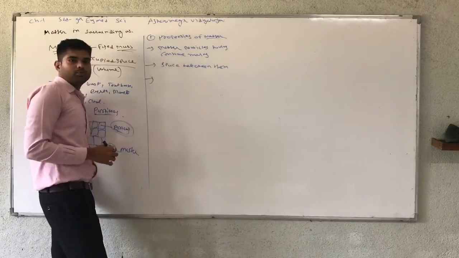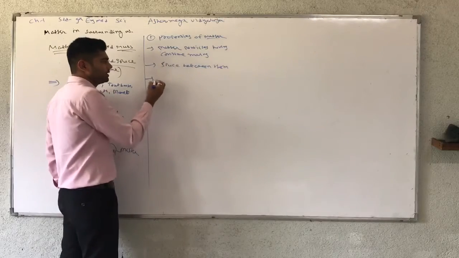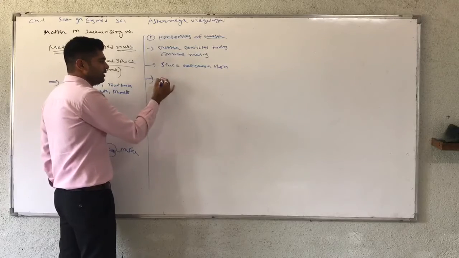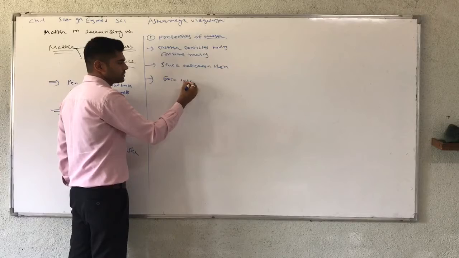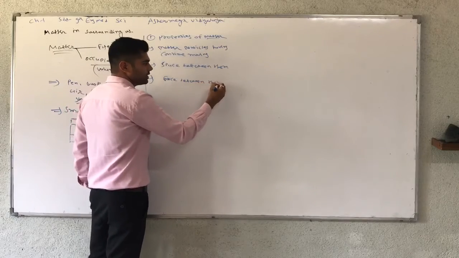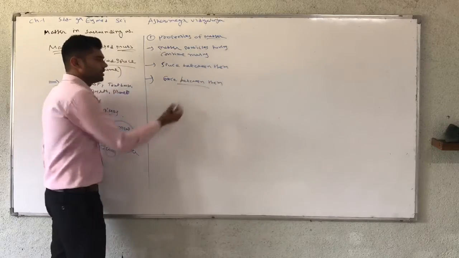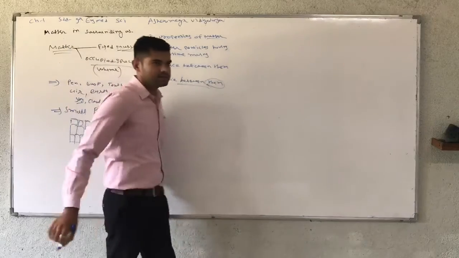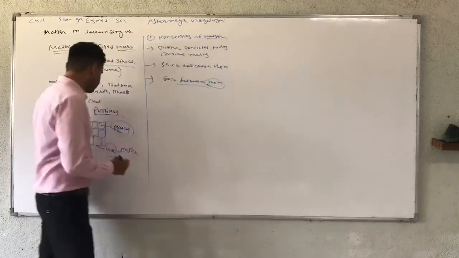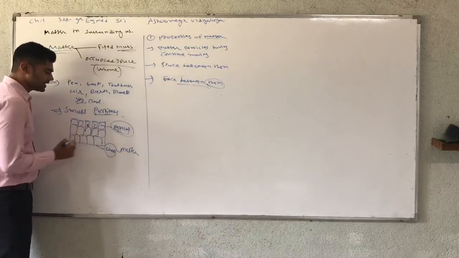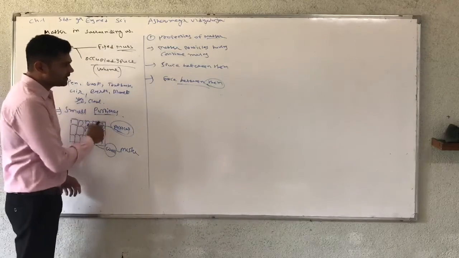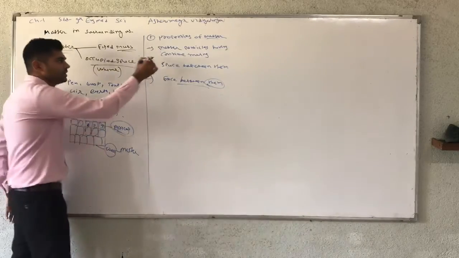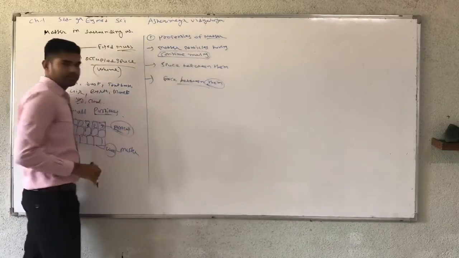And the third property is the force of attraction between them. Between them means between two particles, for example first particle, second particle, third particle. All particles in matter are continuously moving.